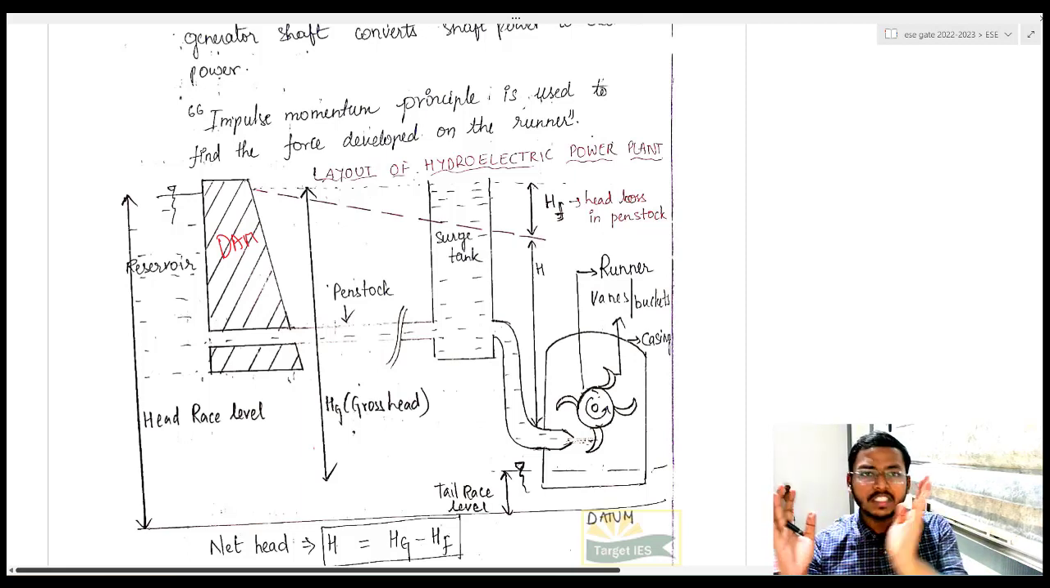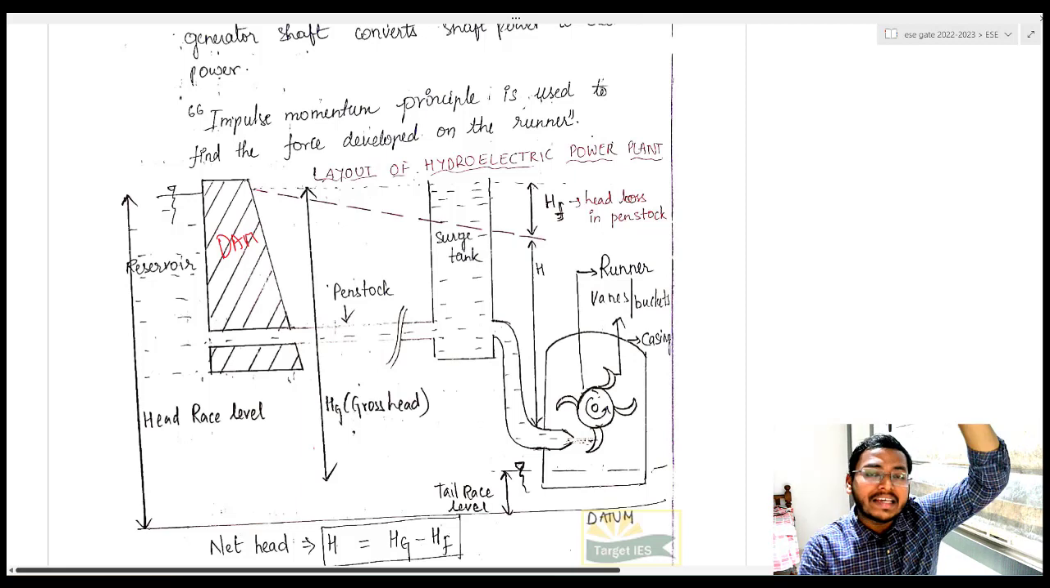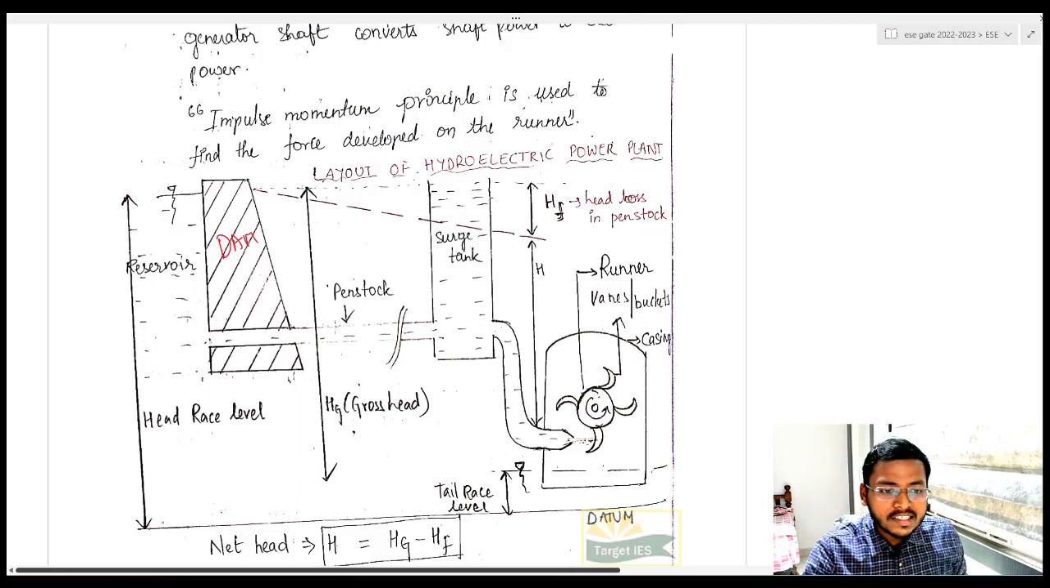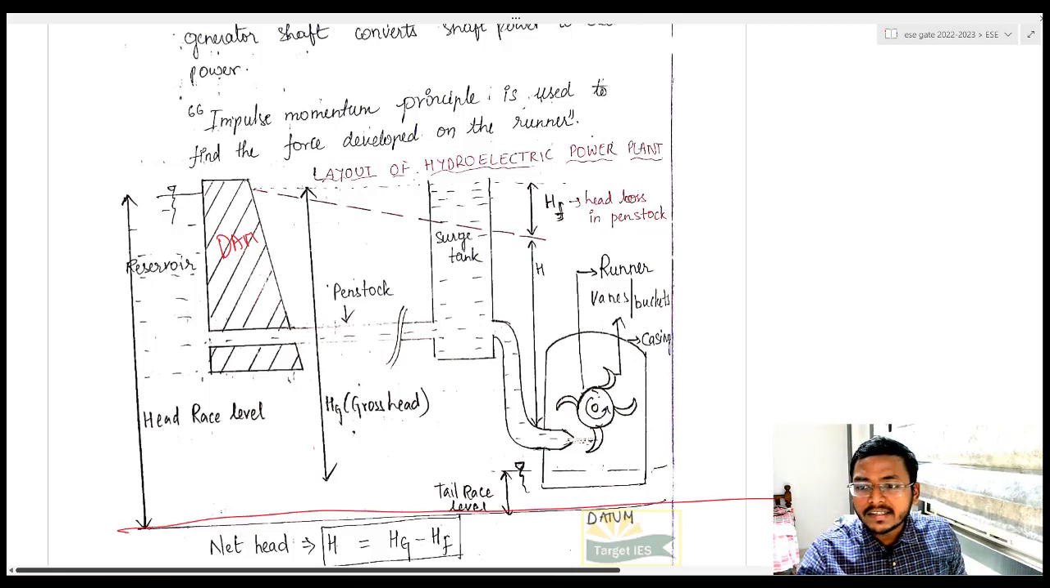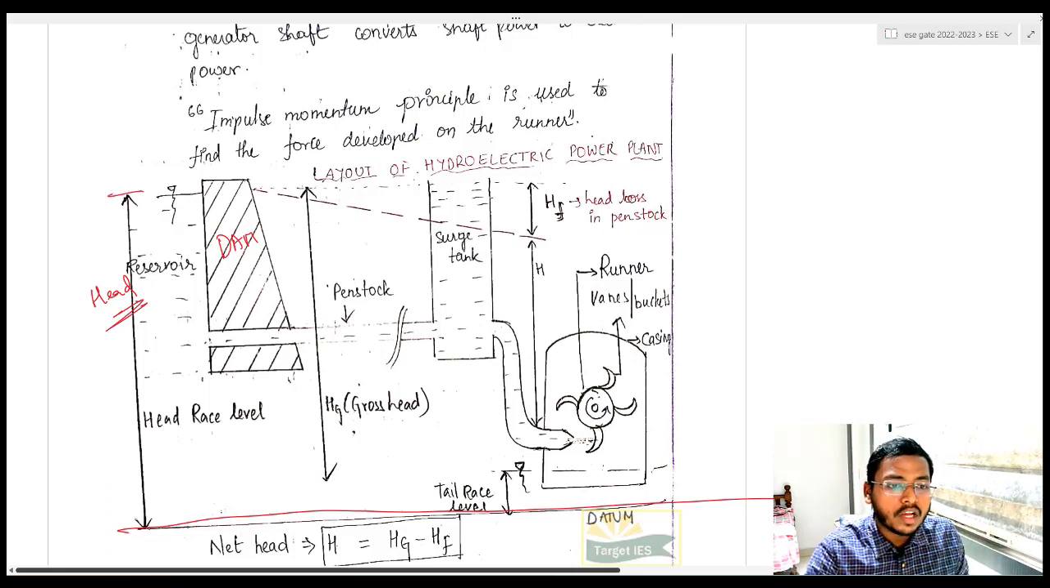Let us say there is a dam which is obstructing the flow. So what is happening? The reservoir water is increasing its level, agreed or not? So let us take some line, let us say this is the datum. So this is the head which the water has on my upstream side, agreed or not? Whatever the head I have, I am calling this the head race level.